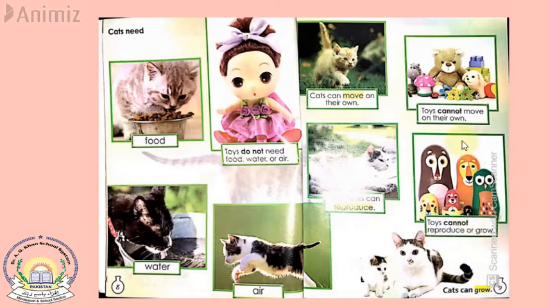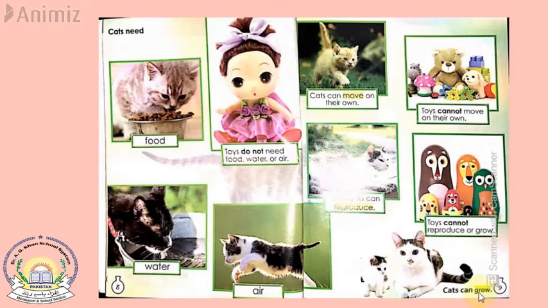So they are living things, but these toys cannot grow. If you have brought a car, it will not grow in its length, or in its height, or in its width, or become fat or slim. It will remain the way it is forever. So living things can grow, and non-living things cannot grow. You have to remember all these things: living things can move, but non-living things cannot move on their own. Living things can reproduce, but non-living things cannot reproduce or grow.